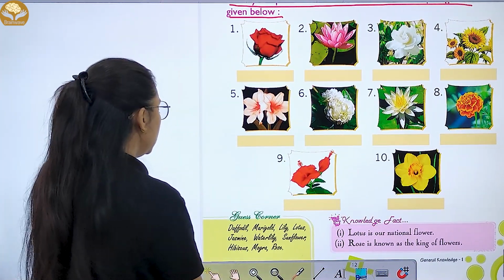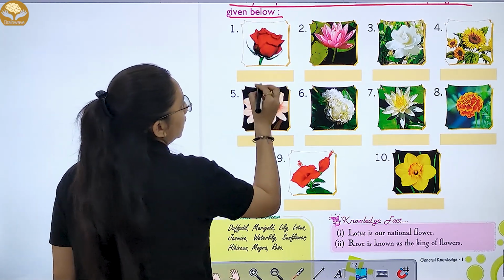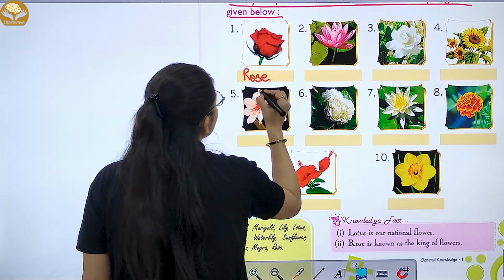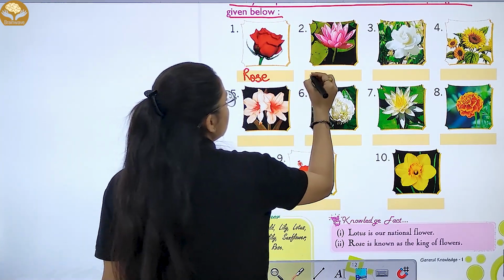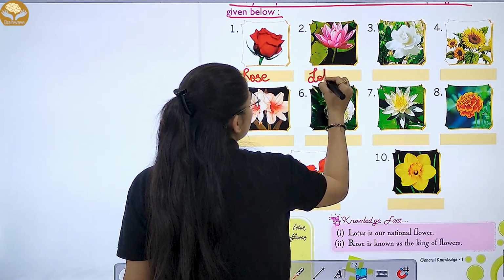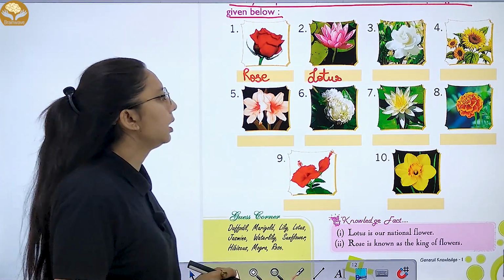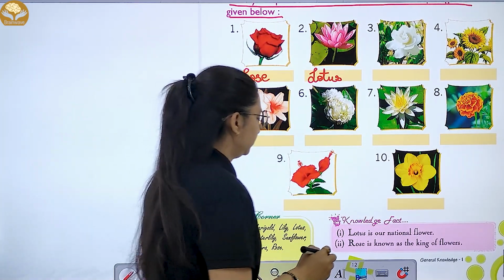Here, first one is your rose. This is your lotus. Third one is your jasmine.